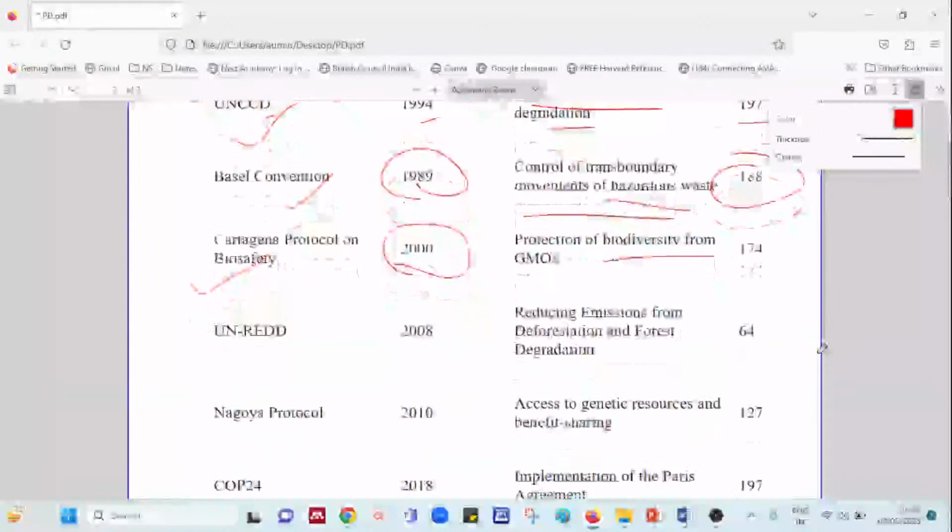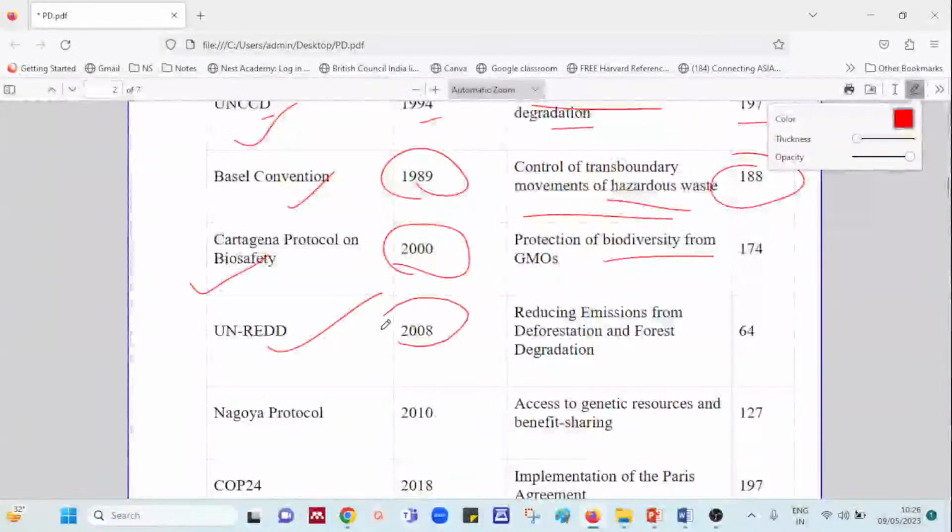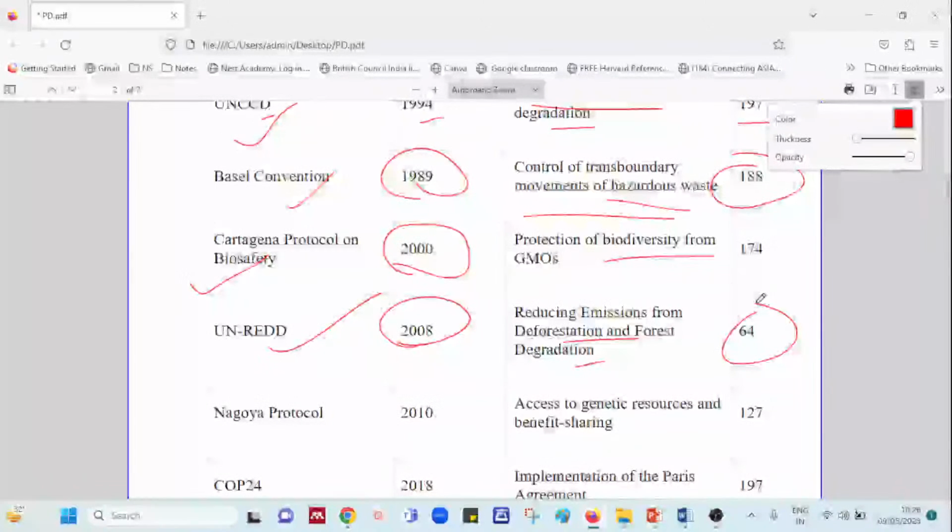Now next is REDD, and also REDD plus. We are going to do that also, and when we do it in detail, I'll help you understand REDD plus and the normal one as well. But right now, it is established in the year 2008 for reducing emissions from deforestation and forest degradation, and the total number of countries is 64.